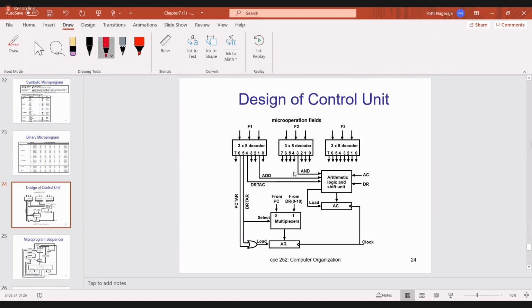Do you understand what I'm saying? AND operation means it requires accumulator and data register. So it is doing the operation between accumulator and DR, and I'm storing the final result in the accumulator by enabling the load. Enabling the load means load has to be 1. Is it okay? Load has to be 1. When load is 1, this result will be stored in the accumulator.